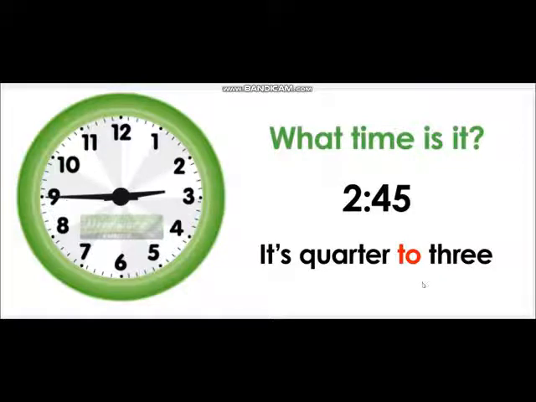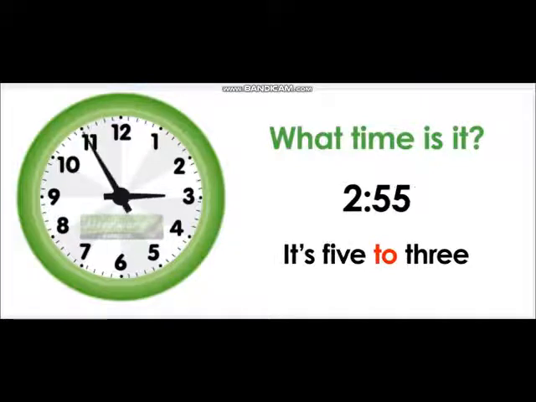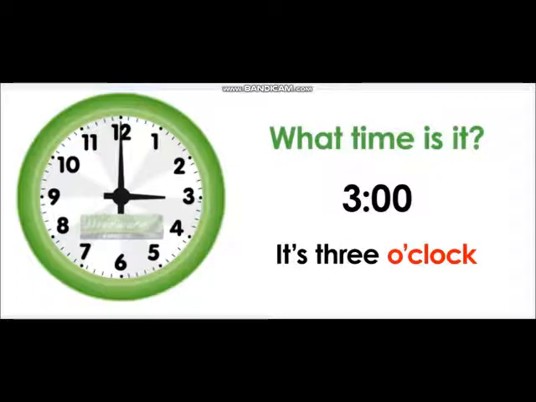That's why we will say quarter to 3. On 2:50 it will be 10 to 3, or we can say 10 minutes to 3 or 50 minutes past 2. 2:55, 5 minutes to 3 or 5 to 3 or 55 minutes past 2. This will be 3 o'clock.